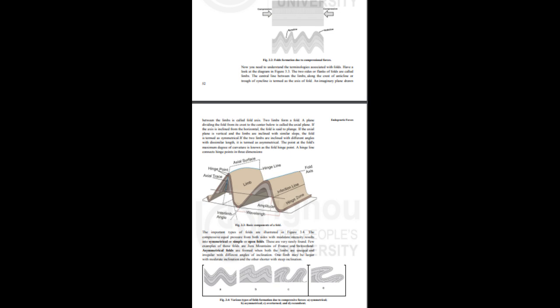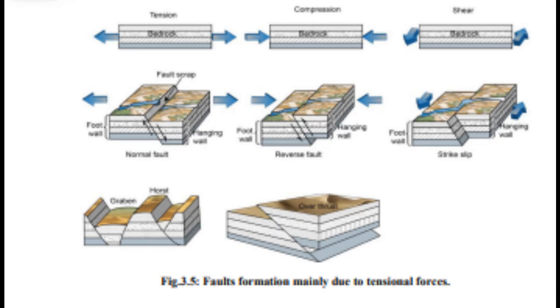If the axis is inclined from the horizontal, the fold is said to plunge. If the axial plane is vertical and the limbs are inclined with similar slope, the fold is termed symmetrical. If the two limbs are inclined at different angles with dissimilar length, it is termed asymmetrical. The point at the fold's maximum degree of curvature is known as the fold hinge point. A hinge line connects hinge points in three dimensions.